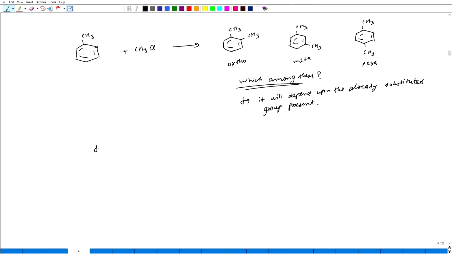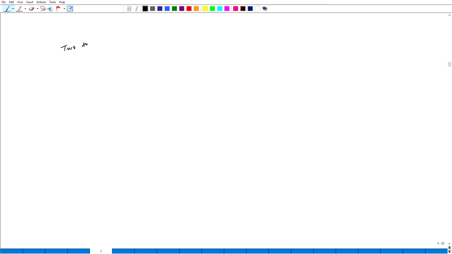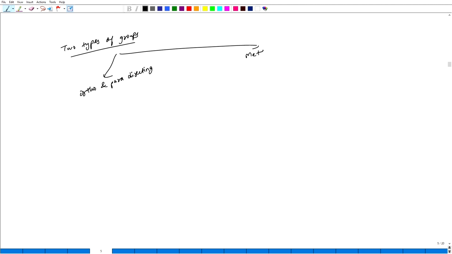The first one is ortho and para directing group, and the second one is meta directing group.